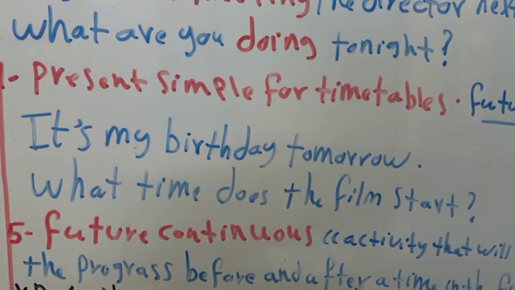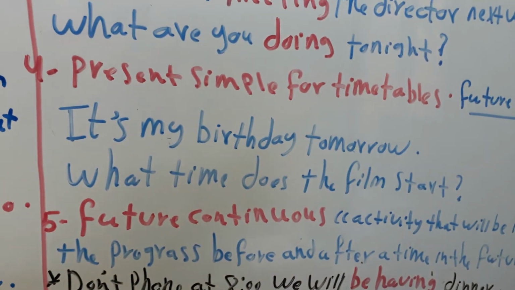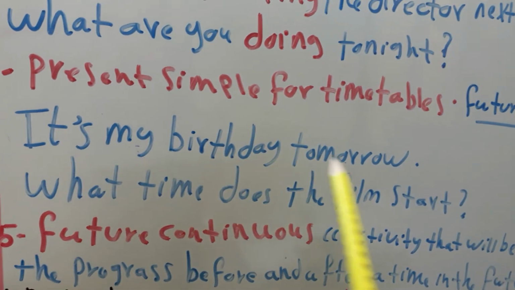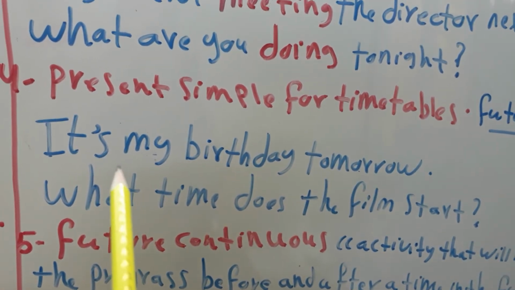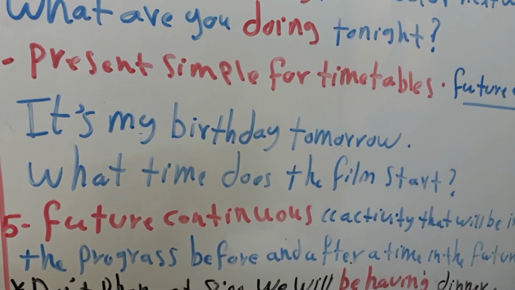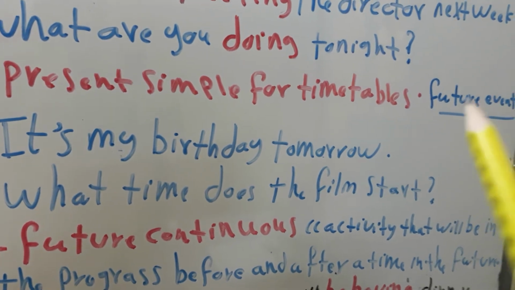For example, today is Friday, and you have English language on Sunday. So I have some examples. It's my birthday tomorrow. This is a future event.